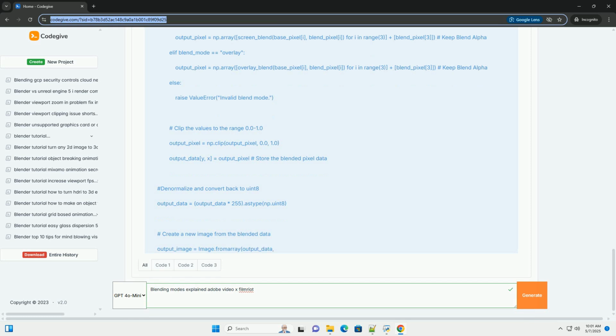Dissolve. This blending mode creates a dithered effect, randomly replacing pixels from the base layer with pixels from the source layer based on the opacity of the source layer. The higher the opacity, the more pixels are replaced. It's not a true mathematical blend, but rather a visual effect. It doesn't usually have a defined formula, it's implemented using a random number generator.